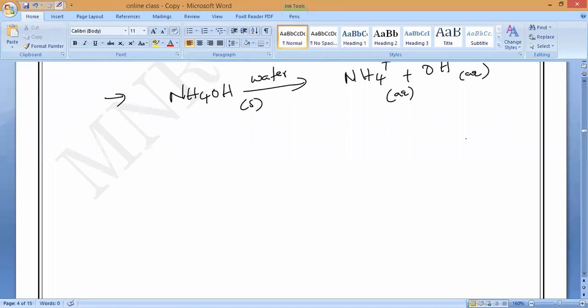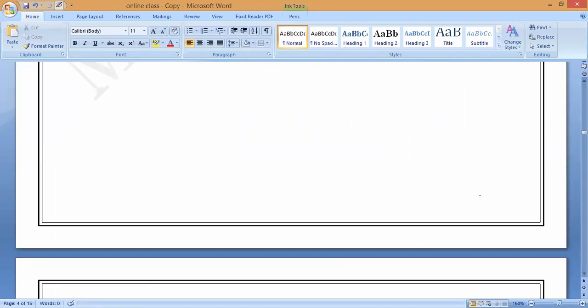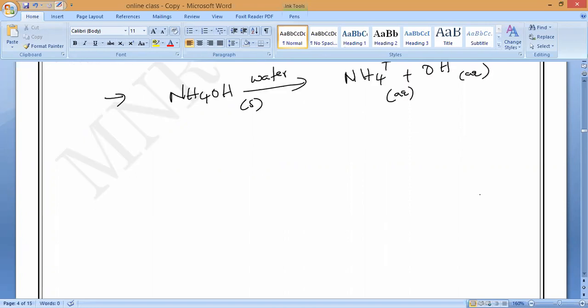Whatever dissolves in water, we call it a base. Now, like acids, which are classified into two categories, strong acids and weak acids, bases are also classified into two types.